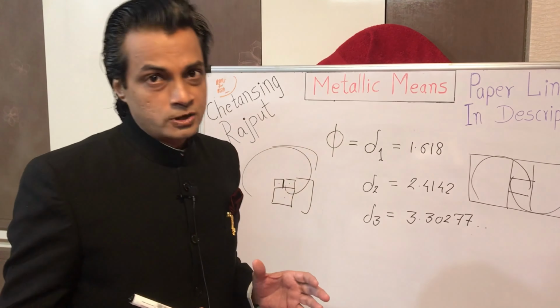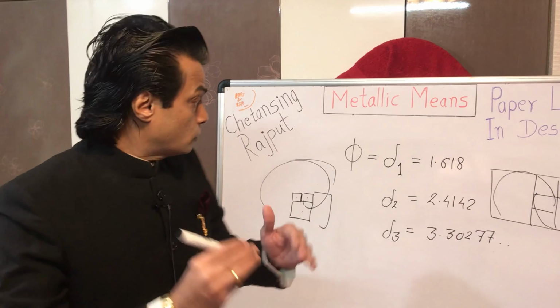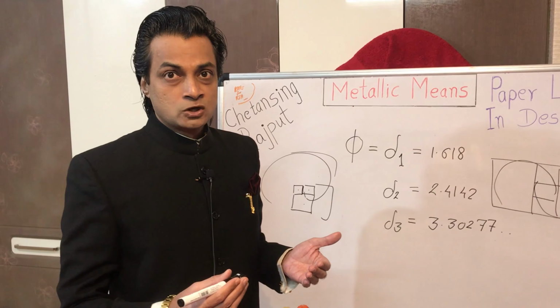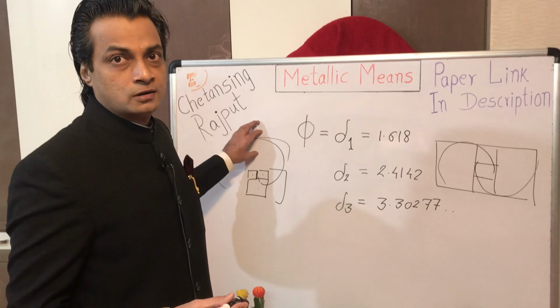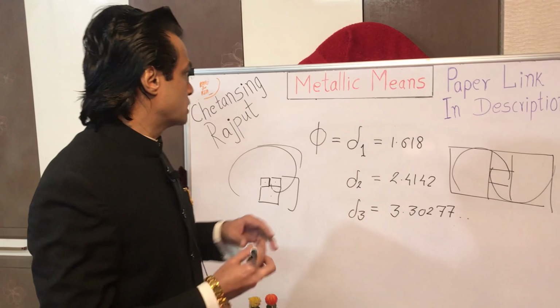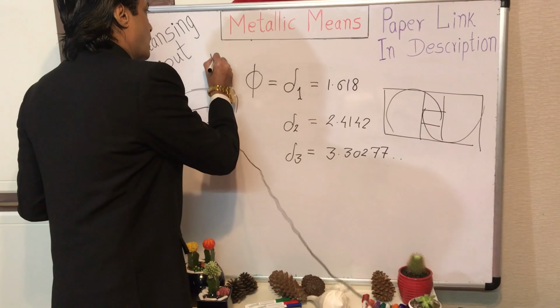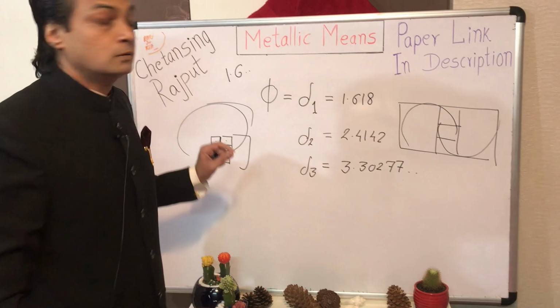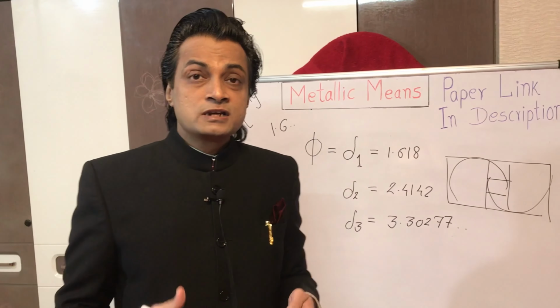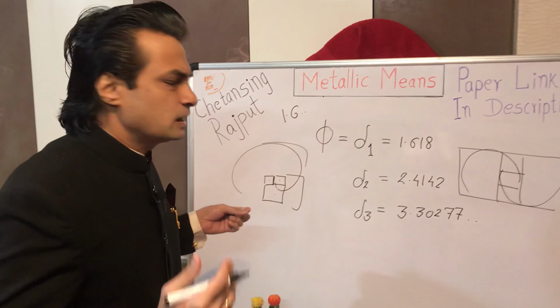They are not ubiquitous. It is our wishful thinking to find the golden spiral in nature, or find the golden proportion which approximates 1.6 and something. The wishful thinkers find golden ratio or golden spiral everywhere.